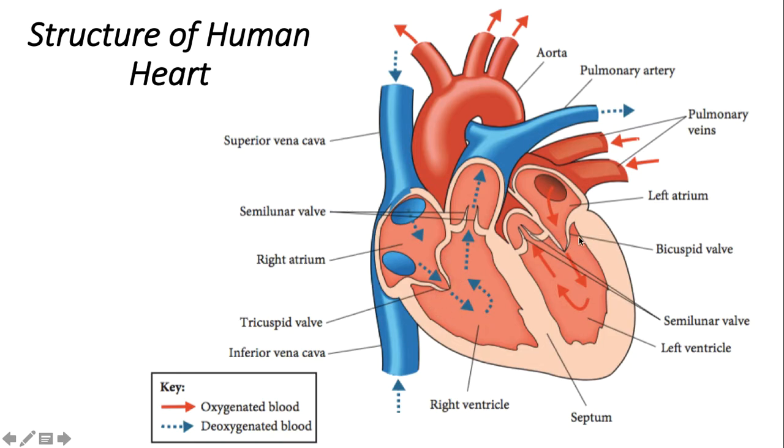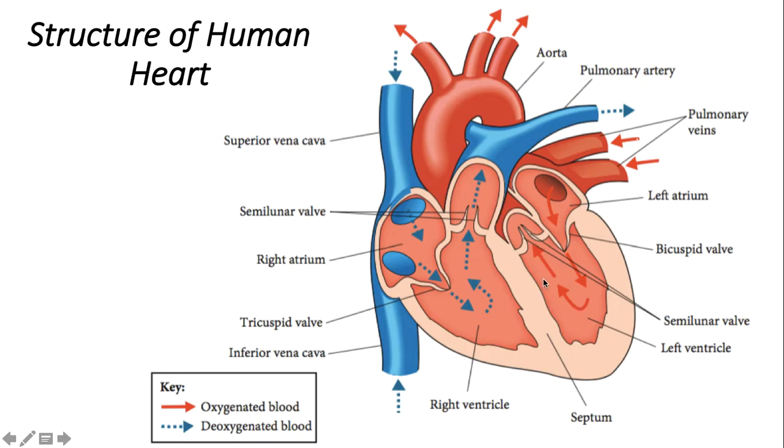On the left side, we call it bicuspid valve. Here, okay, it separates our left atrium and left ventricle. Okay, so the third valve is the same on both sides. It makes sure the blood does not go back into the ventricle. We call it semilunar valve. Okay, this semilunar valve basically separates the blood vessel from the ventricle here, so that the blood won't go in the reverse direction, back to the ventricle. We go in one direction only.